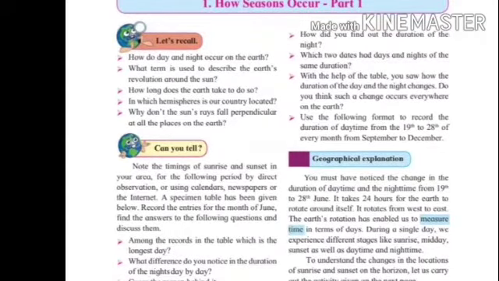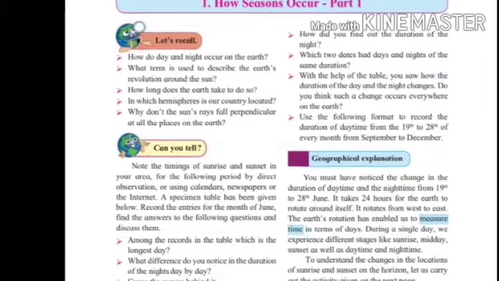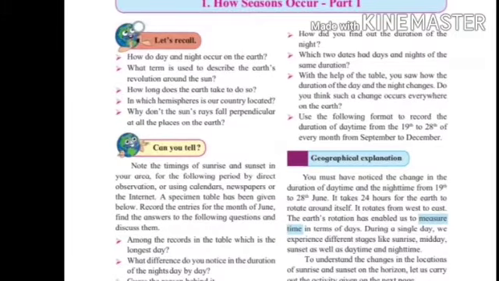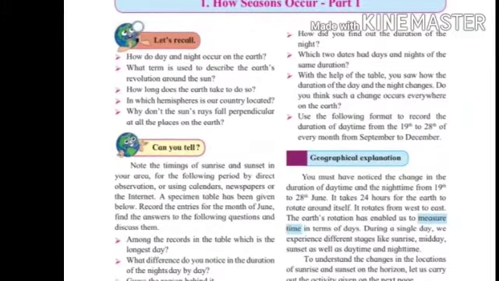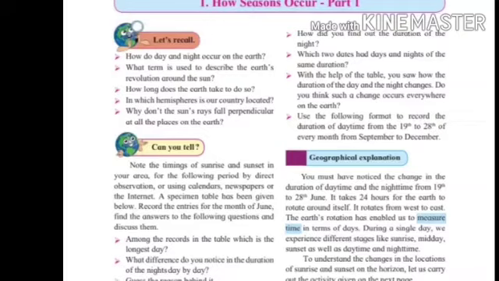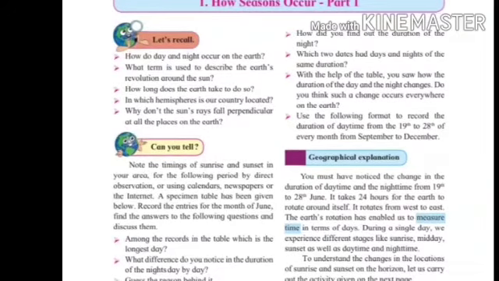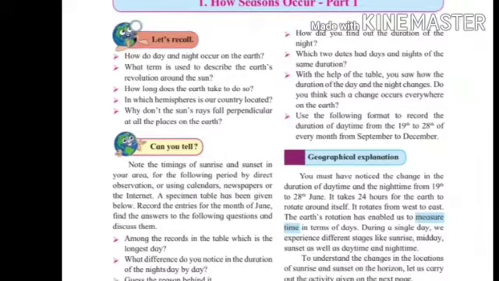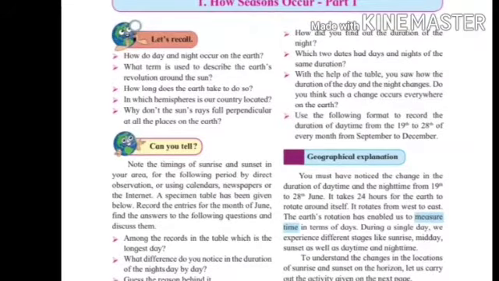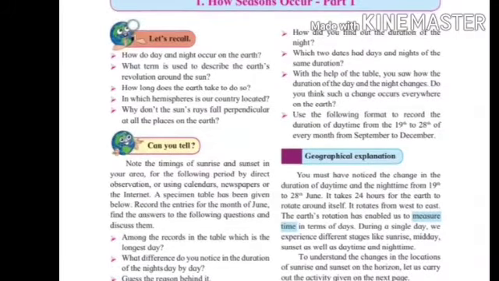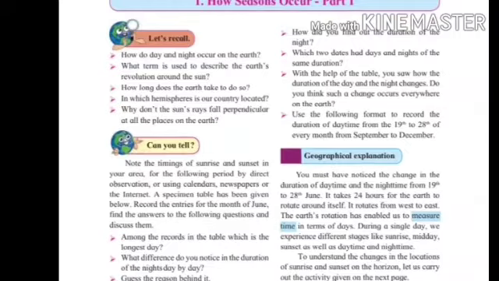And there is another reason, that is the curvature of earth. Earth is circular. Due to this, rays don't fall perpendicular at all the places on the earth.